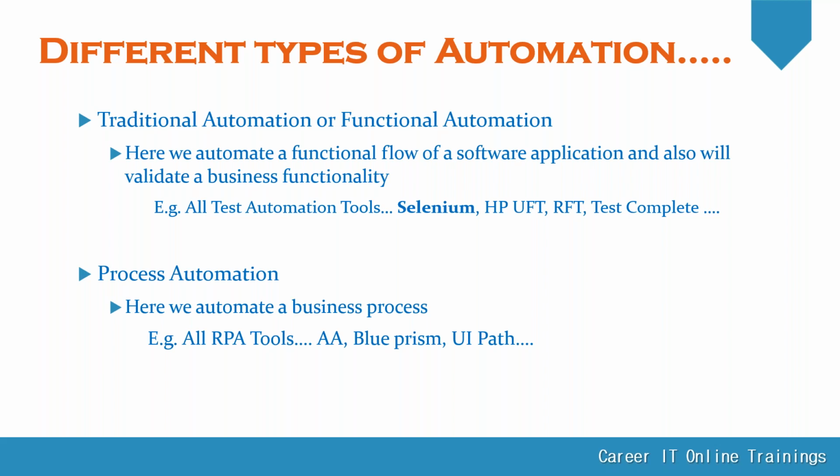That's why these robotic process automation tools are developed on top of AI. There are some tools in the market like Automation Anywhere, Blue Prism, UiPath, Pega, and some others. Whenever these tools are developed on top of artificial intelligence, obviously those are paid and costly tools. This is a basic difference.